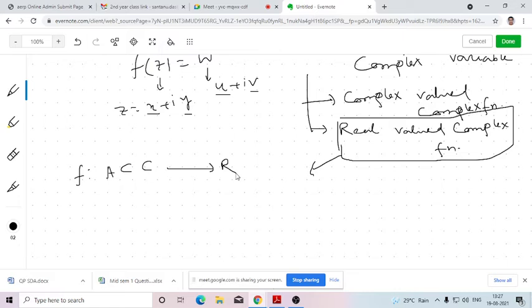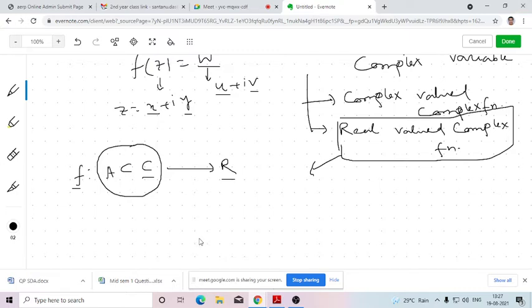That means the independent variable is a complex number, but the output which we obtain is a real number. In the complex valued complex function, the functional value is also a complex number, that is w, with real part and imaginary part. But here, although the independent variable is a complex number, the output corresponding to that function will be a real number. So that's a real valued complex function. That means the complex function is providing us real values corresponding to a complex value.